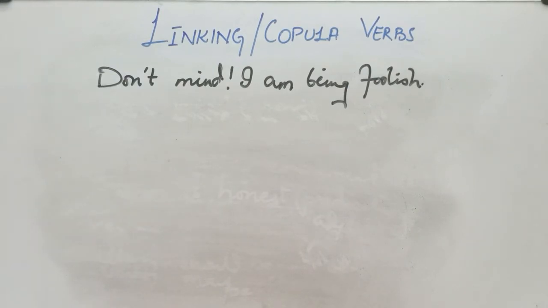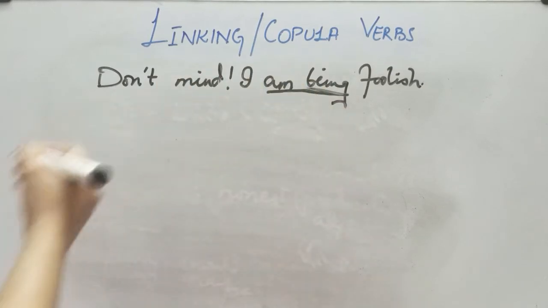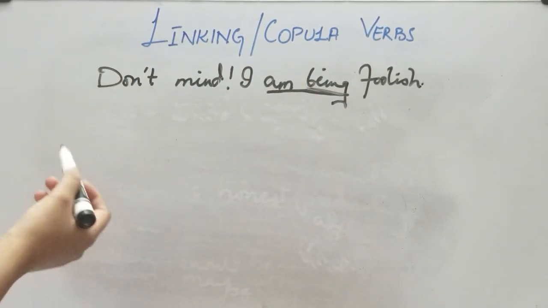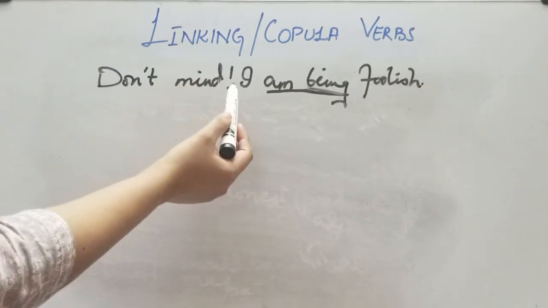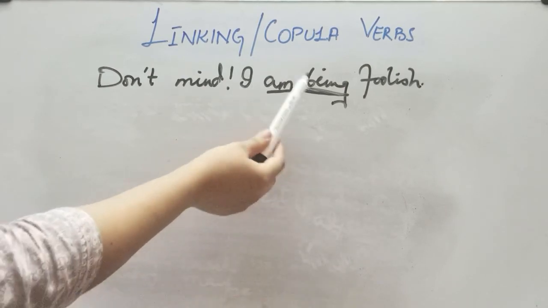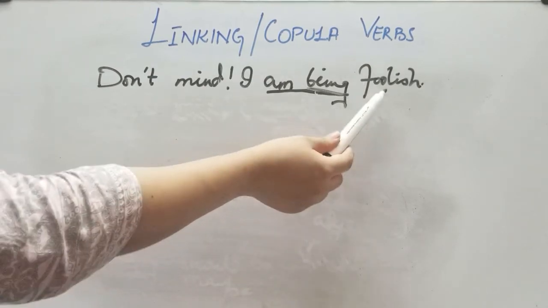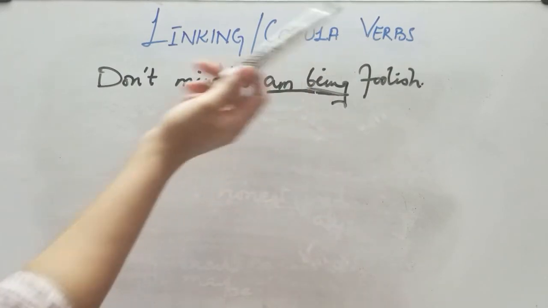Over here, I am being foolish. So what is the linking verb over here? Am being. I told you the examples. I am being foolish. I over here is a subject, am being is a linking verb, and foolish is an adjective. I is linking the verb am being with the subject complement, that is an adjective. I'm being foolish.